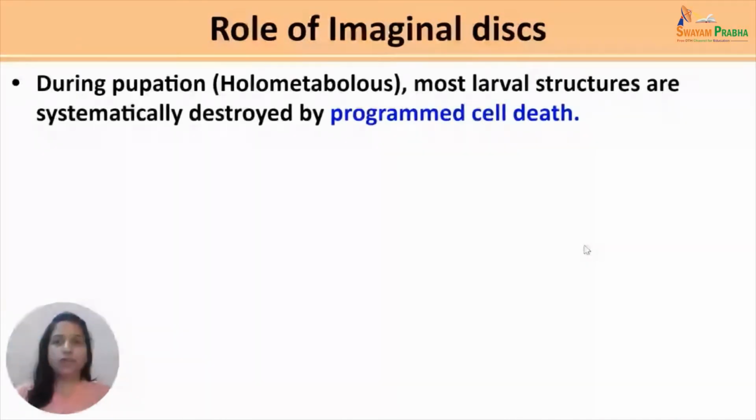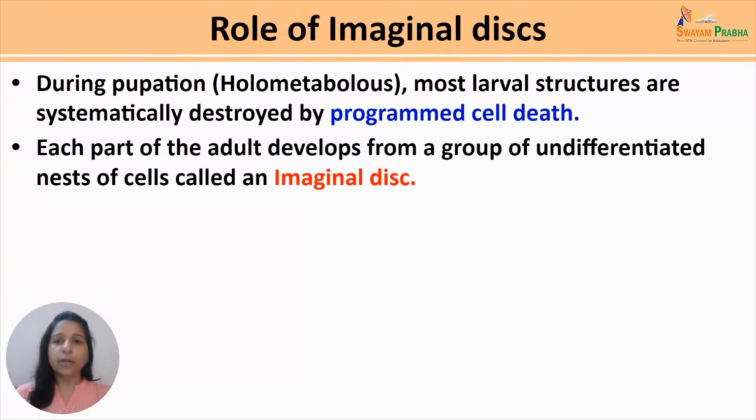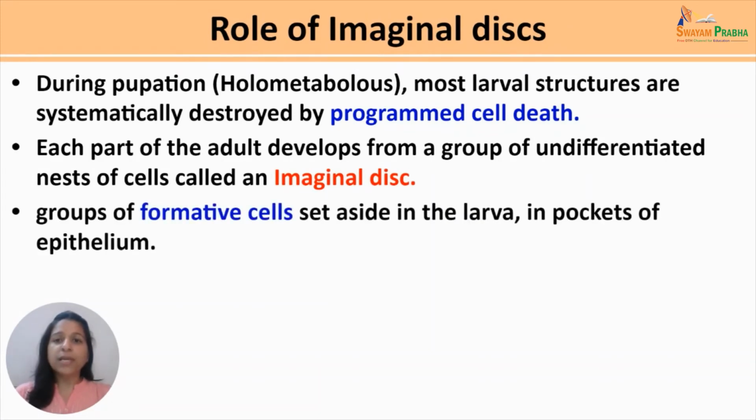During pupation, which occurs during the holometabolous mode of development, most larval structures are destroyed systematically by the process of programmed cell death, or apoptosis. Each part of the adult develops from a group of undifferentiated nest of cells present in the pupa, called an imaginal disc. So what is an imaginal disc?